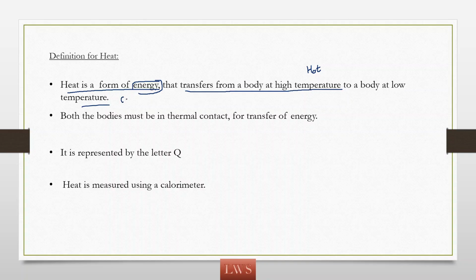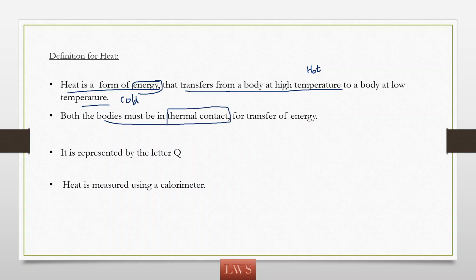So heat energy flows from hot body to cold body. Heat is an energy that flows from a high temperature body to a low temperature body, and these bodies must be in thermal contact.